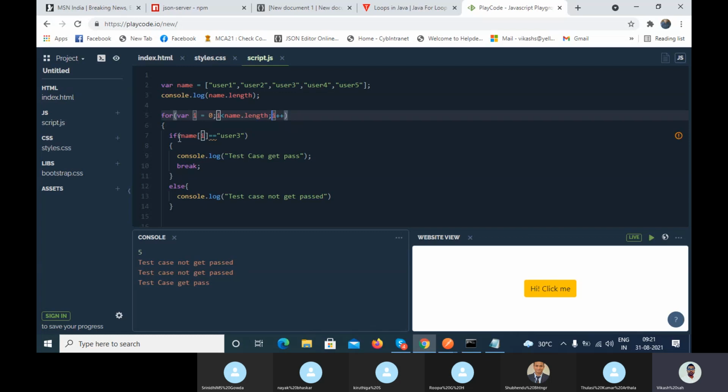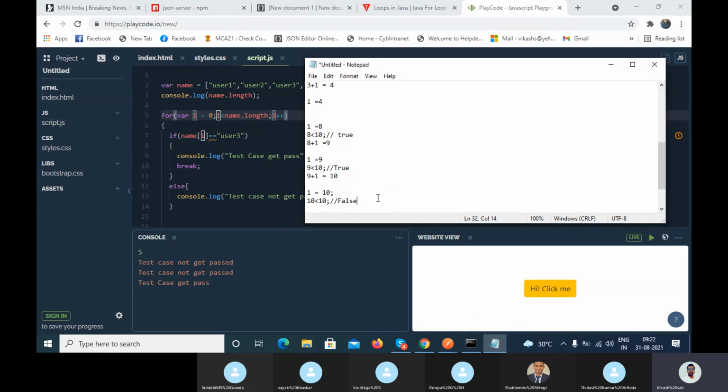Now let's try to execute this. What is the I value? It is 0, right? 0 is less than 5, because name dot length value is 5.